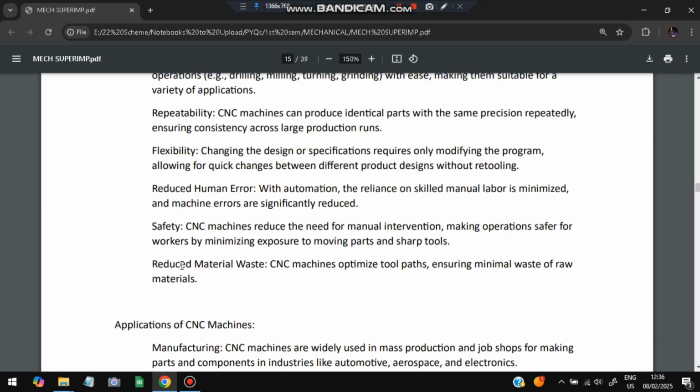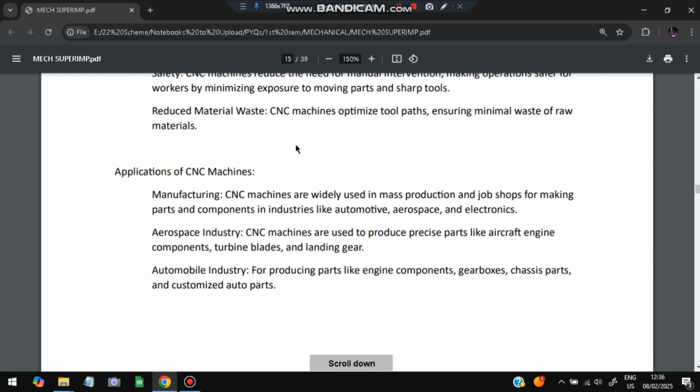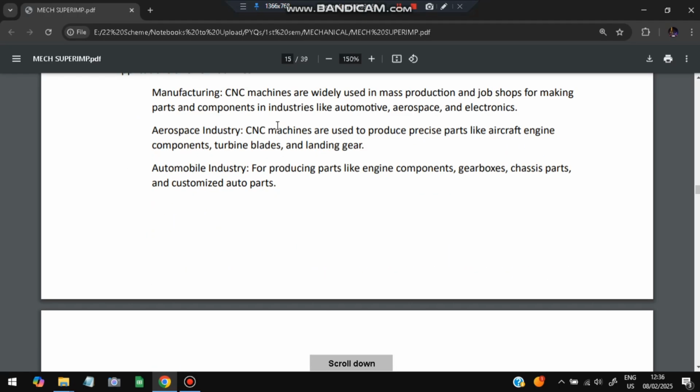Safety: it reduces the need for manual intervention, making the operation safer. And reduced material waste: CNC optimizes the tools and the path, so material wastage will be lesser. The applications of CNC: first, in manufacturing, it can be used to mass produce objects, and in job shops making parts and components.